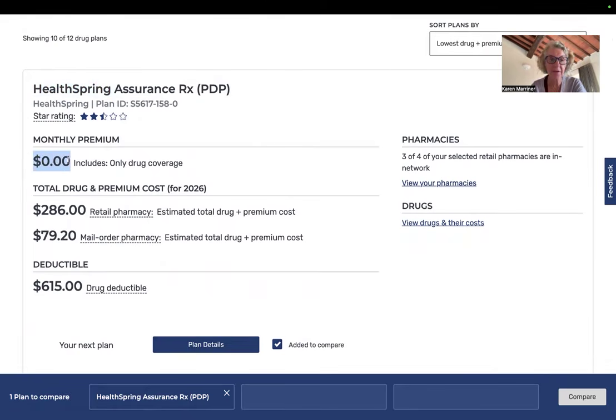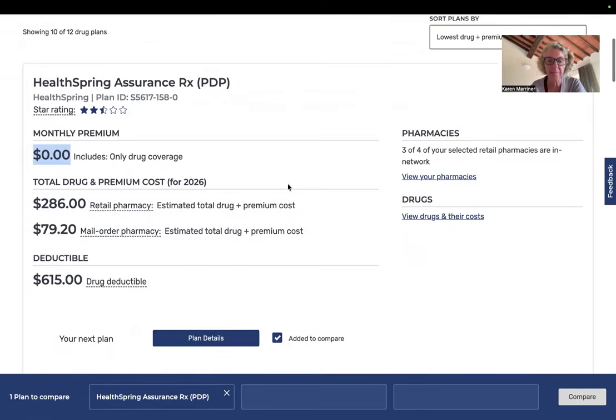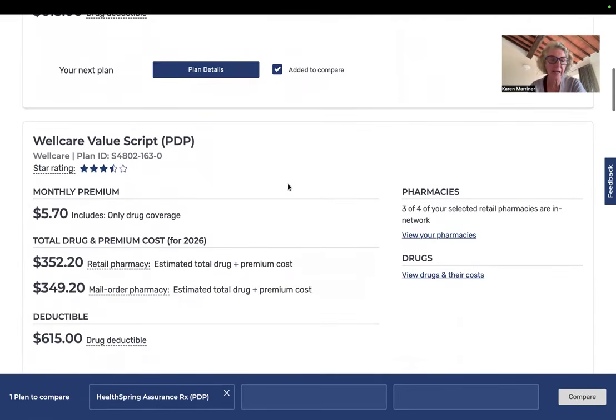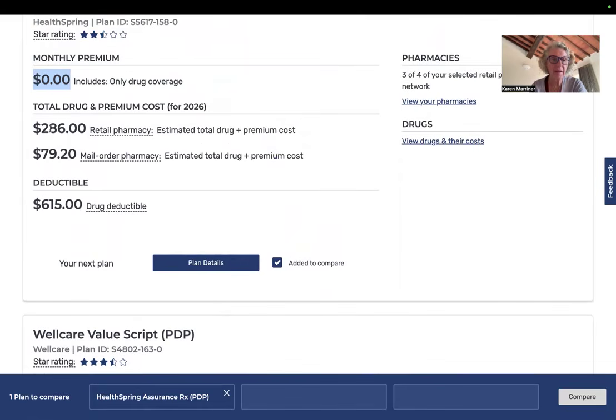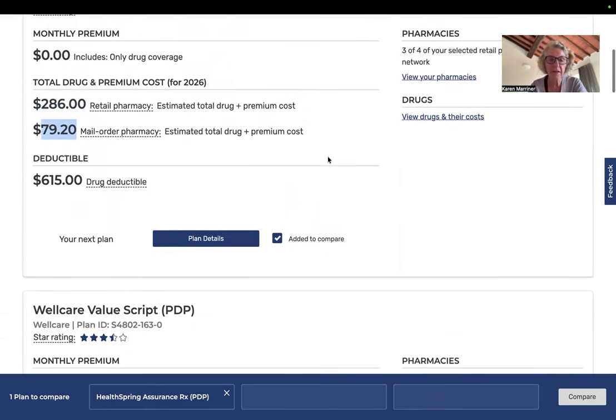And notice, for the first time since I've been doing this work, since 2013, there is no premium on this plan. So I assume many of you are going to end up on this plan. And then the next one down is WellCare Value Script, and it's sorting on this number. Notice this mail order number is quite a bit lower. So I'm going to get him to stop using Safeway and to start using mail order next year, and save a little over $200.